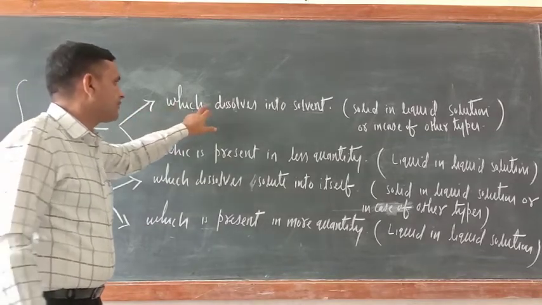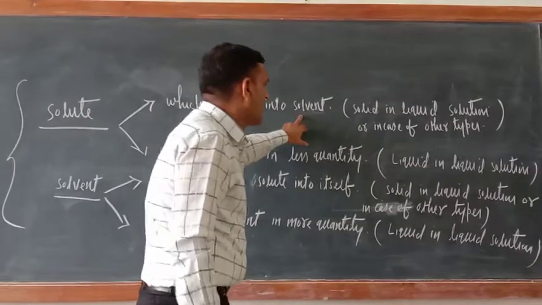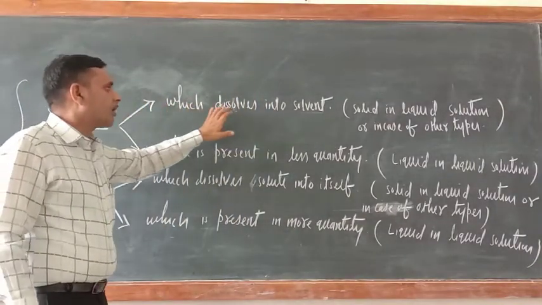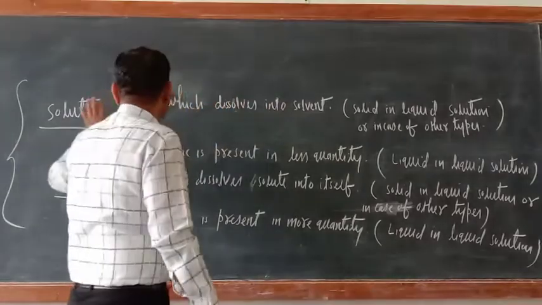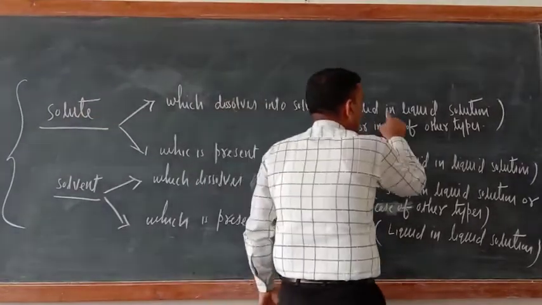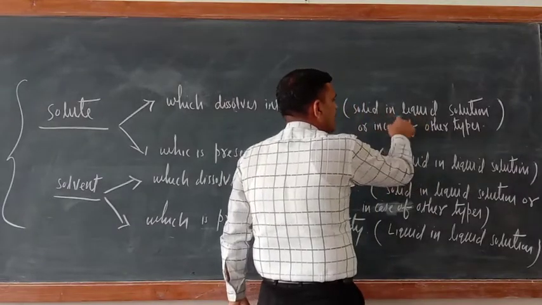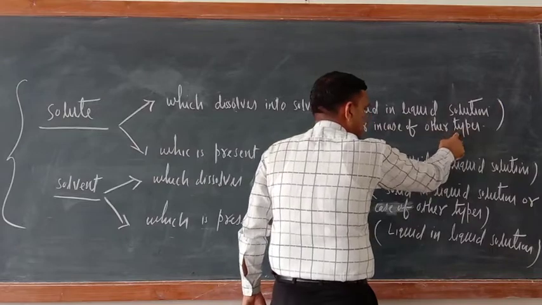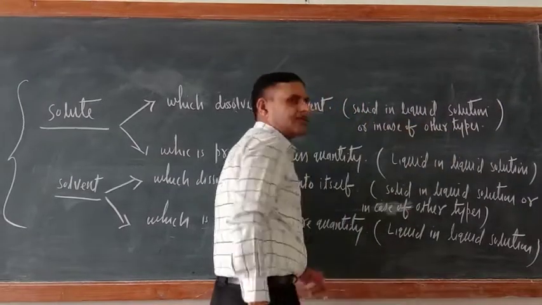Number one: which dissolves into solvent, that is solute. This definition is correct when a solid is dissolved in liquid, means solid in liquid solution, or in case of other types other than liquid solution.